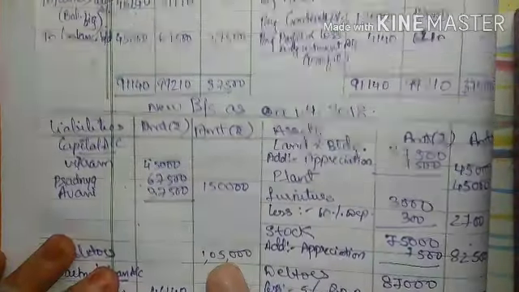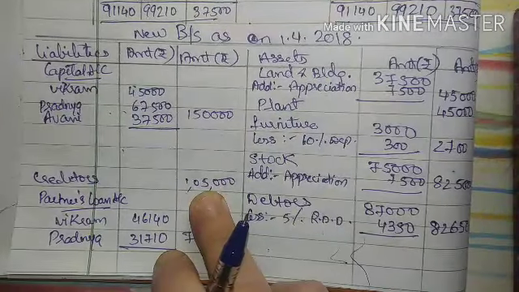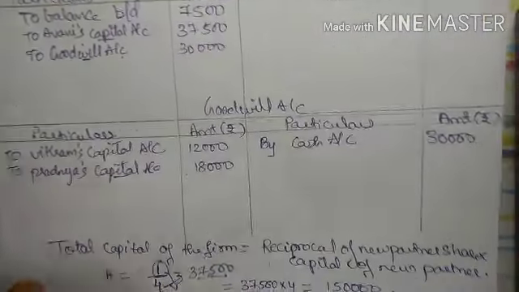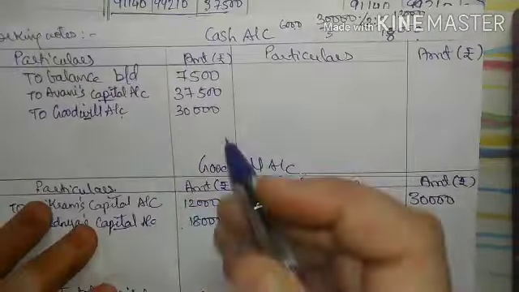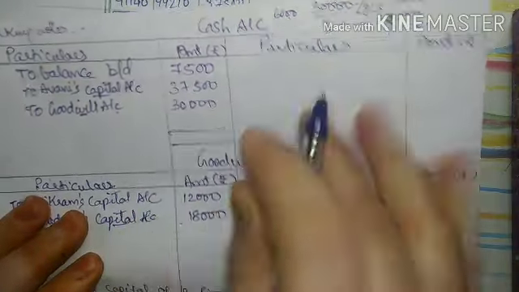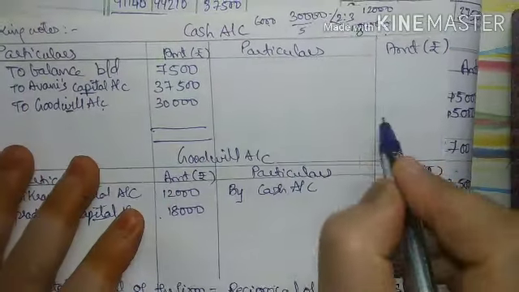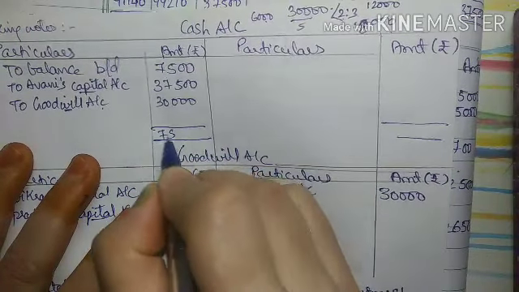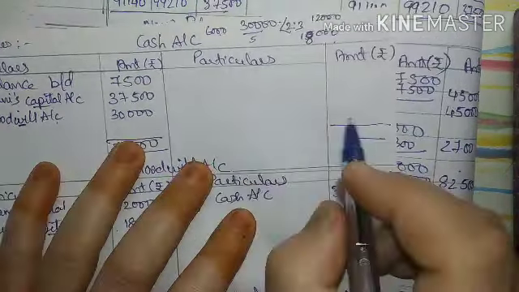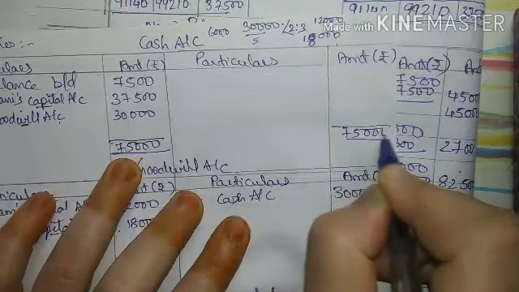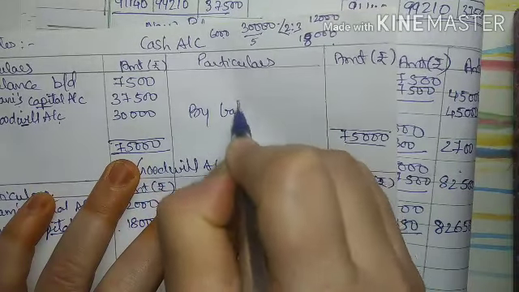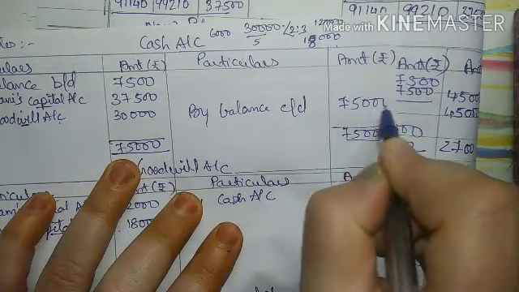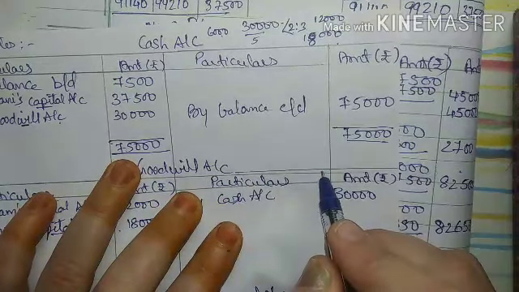Now we have to close the balance sheet. But we know that in working note we are having two accounts, those assets account. First we will have to close these accounts, right? So see the cash account. So when I total this will come to 75,000, right? So write here 75,000 by balance carried down 75,000. ठीक है?